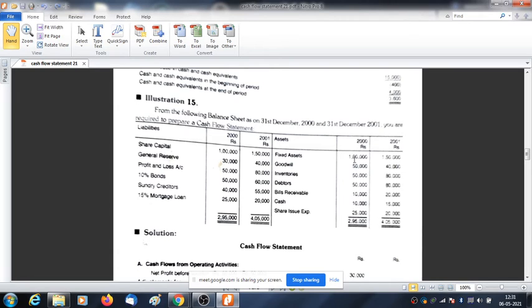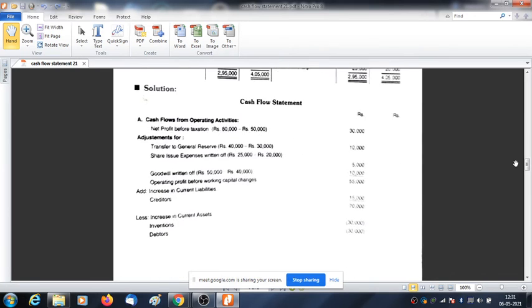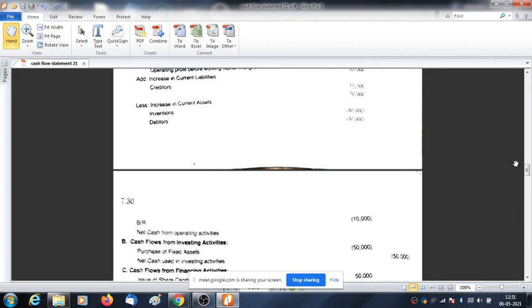Then comes fixed asset, it has decreased. Goodwill, it has decreased. Inventories, debtors, bills receivable, cash, and then comes shares issue expenses. It has decreased means you have written it off. First see the account.